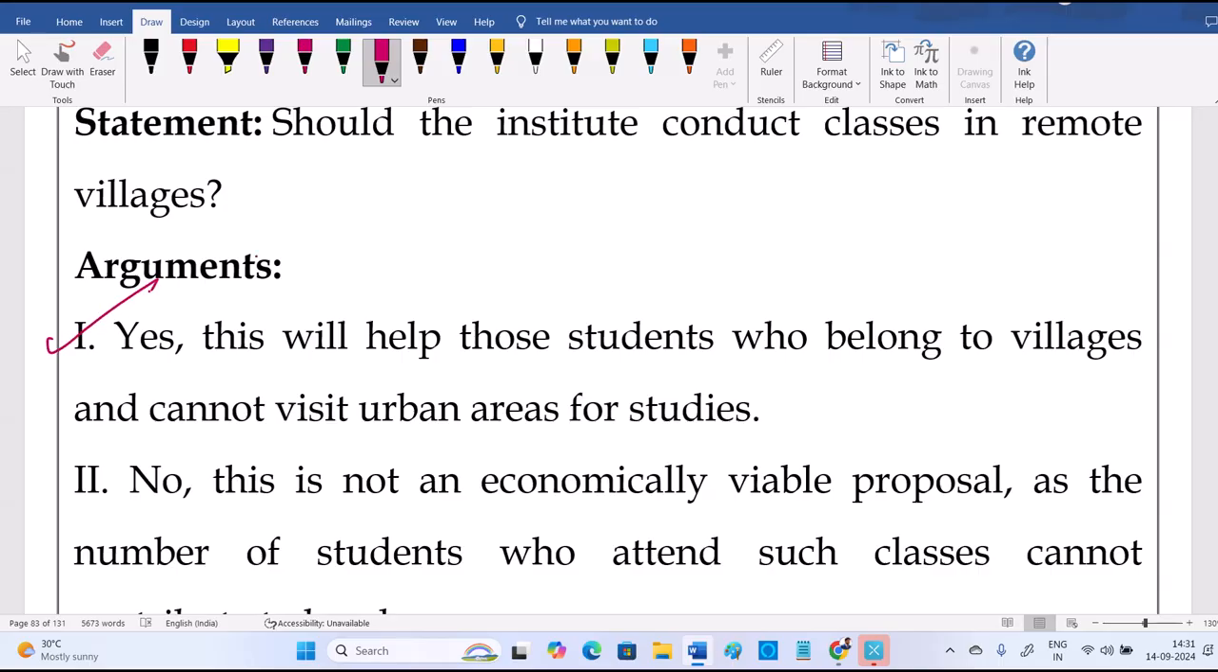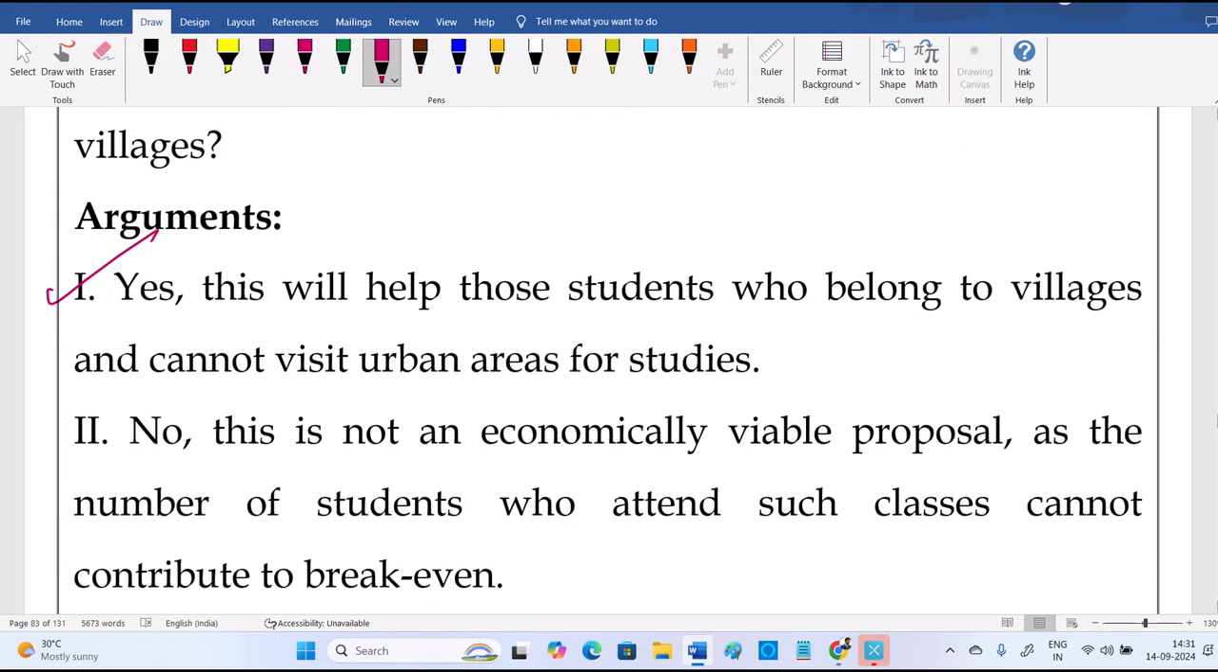So the first one is correct. Second one, no: this is not an economically viable proposal, as the number of students who attend such classes cannot contribute to the cost. This is also correct. Yes, the number of people will be less. If you go to a village where you have 50 or 40 houses, the students who will attend the class may be 10 or 5. If you conduct classes for them, economically it's not feasible. This type of thing you should do.